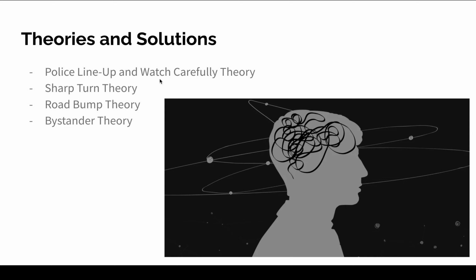So now we need potential theories and solutions to solve for Y and to obviously decrease Y, because we don't want car crashes again. Car crashes are not that good, in my opinion, not that great. So there are four theories. The first one is the police line up and watch carefully theory. The second one is the sharp turn theory. The third one is the road bump theory, and the fourth one is the bystander theory. I'll be briefly explaining all of them.